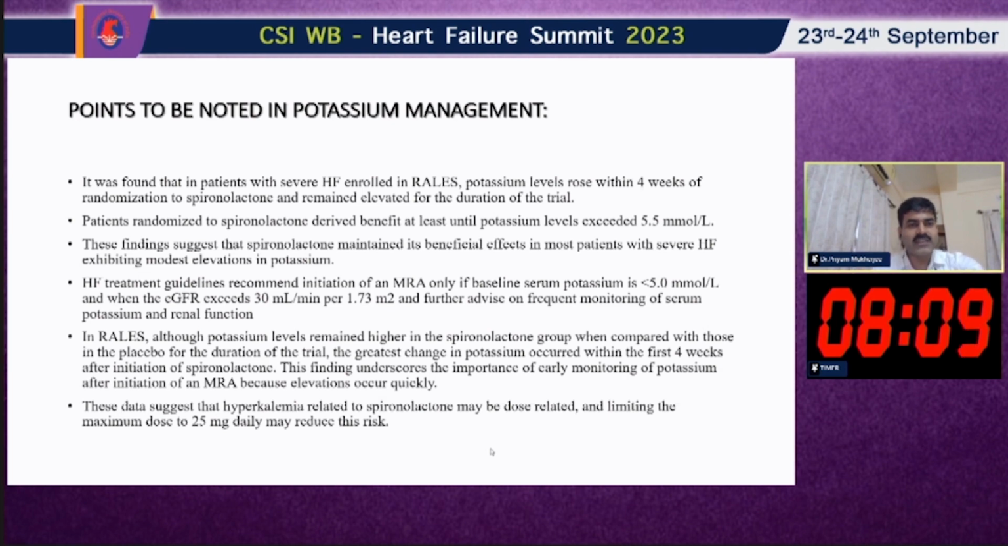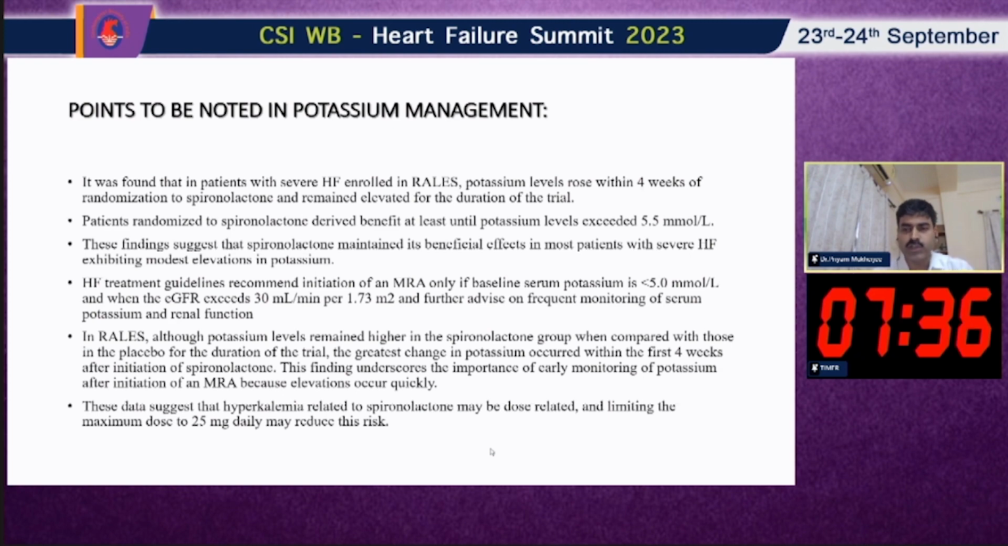This finding suggests that spironolactone maintained its beneficial effect in most patients with severe heart failure exhibiting modest elevation of potassium. And heart failure treatment guidelines recommend initiation of the MRA only if the baseline serum potassium is less than 5 and eGFR is more than 30, and further advise frequent monitoring of the serum potassium and the renal function. In RALES, although the potassium level remained higher in the spironolactone group when compared with the placebo for the duration of the trial, the greatest change in the potassium occurs within the first 4 weeks.